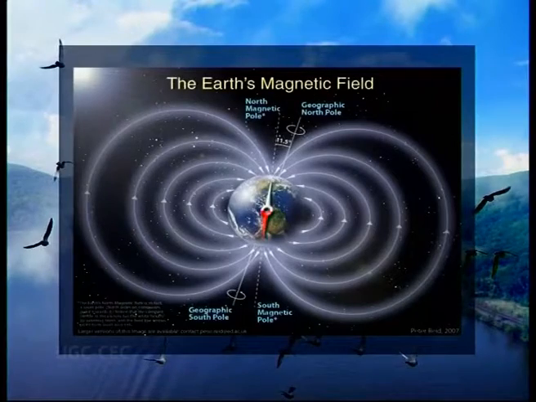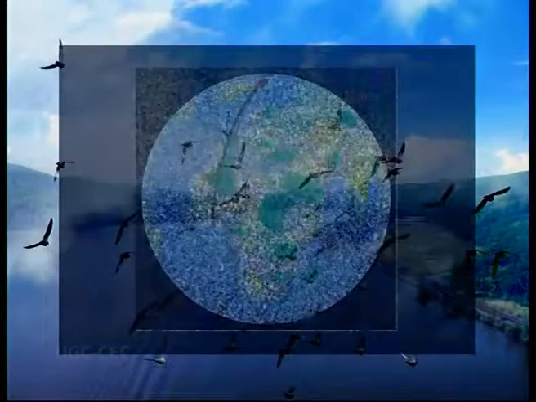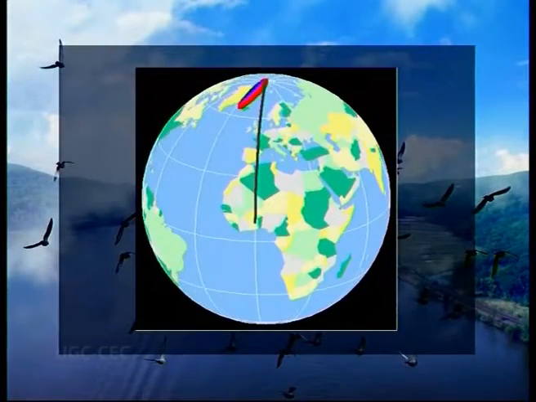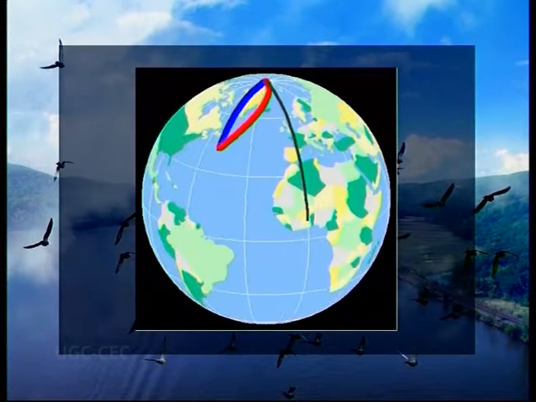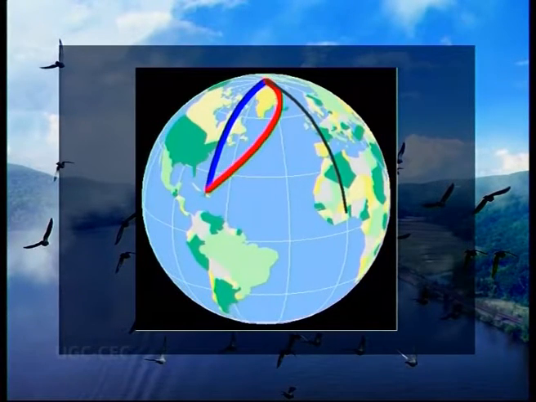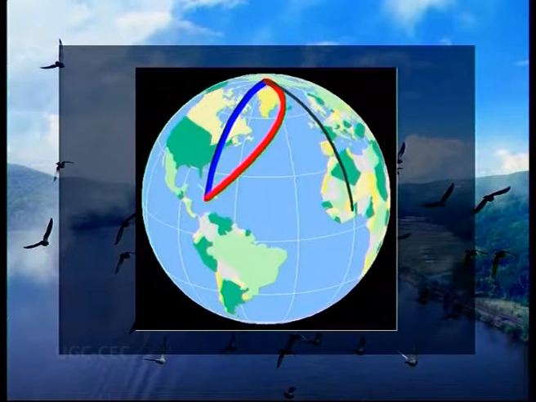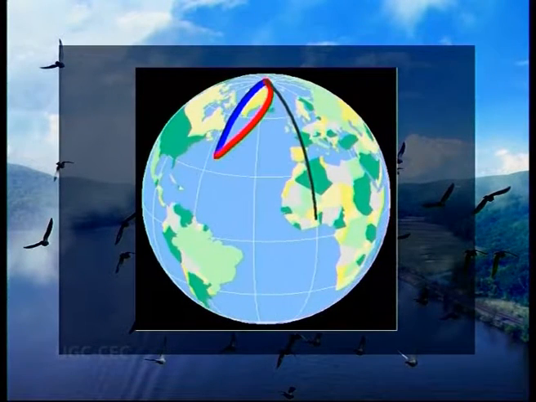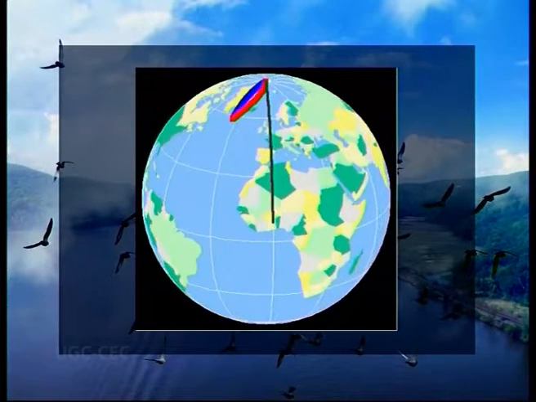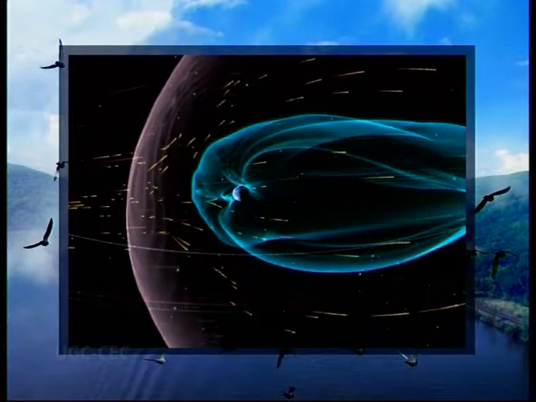Magnetic orientation. We all know that Earth has two poles, that is the North Pole and the South Pole, and the Earth's magnet accordingly has a North Pole and a South Pole, and it has been seen that the animals orient their motions depending upon the magnetic field they are moving in. Either they will be moving at a right angle or at an angle to that magnetic field.